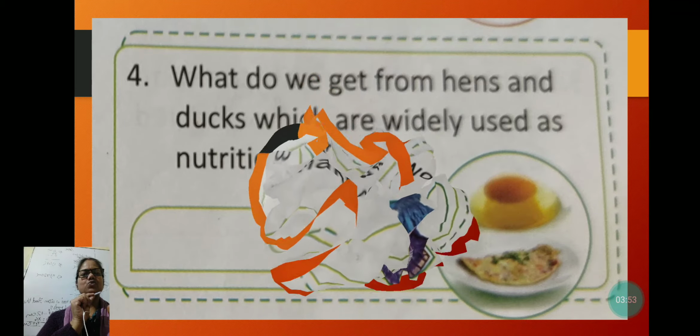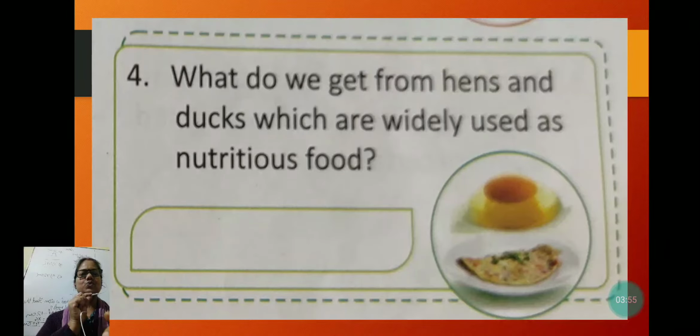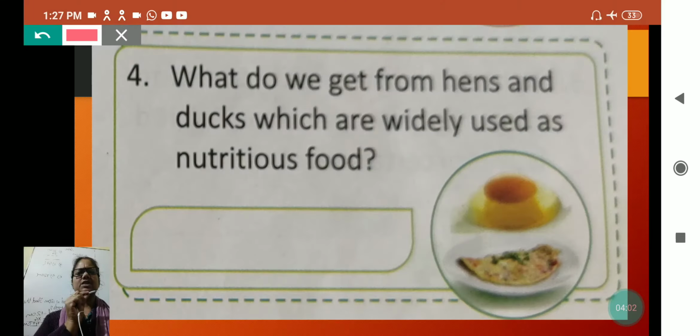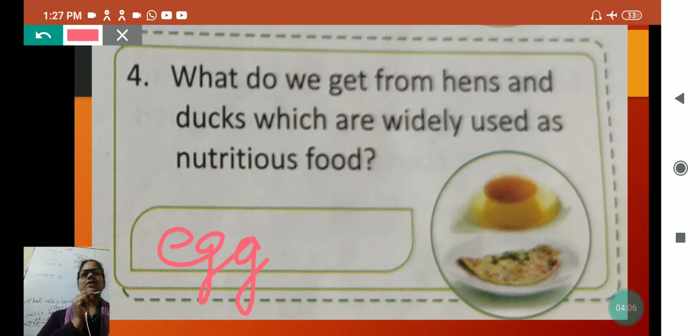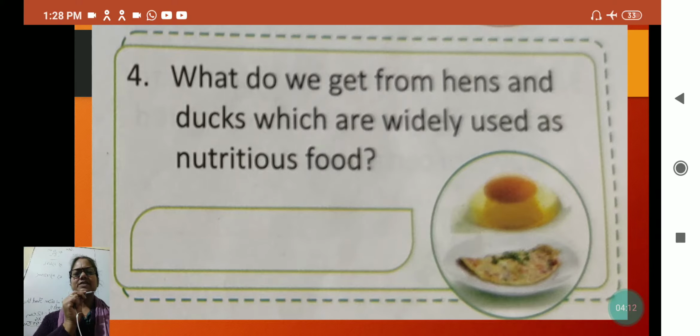Next question is what do we get from hens and ducks, which are widely used as nutritious food. Hens and ducks, my dear, most of the birds give eggs. All the birds give eggs, but mostly you will see in the market hens' and ducks' eggs, which we used to take.